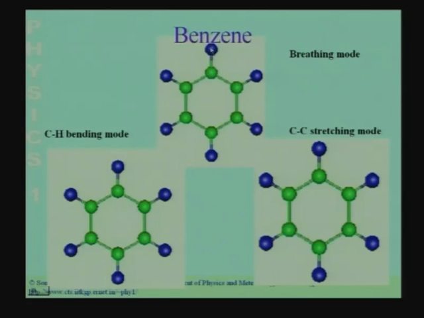Now, if I disturb the hydrogen atom or the carbon atom slightly, then this CH bond is going to get disturbed. The atoms are going to get slightly disturbed from the equilibrium position, and these disturbances are going to oscillate. So, each of these bonds you can think of as a simple harmonic oscillator.